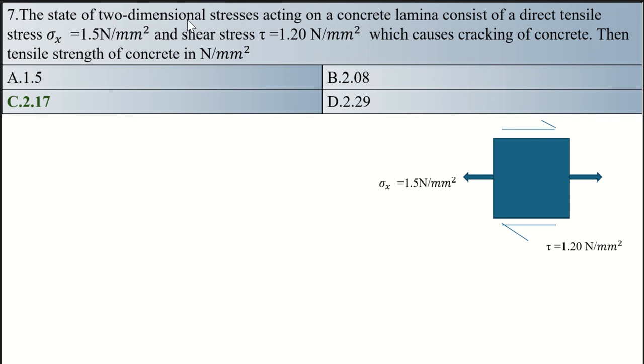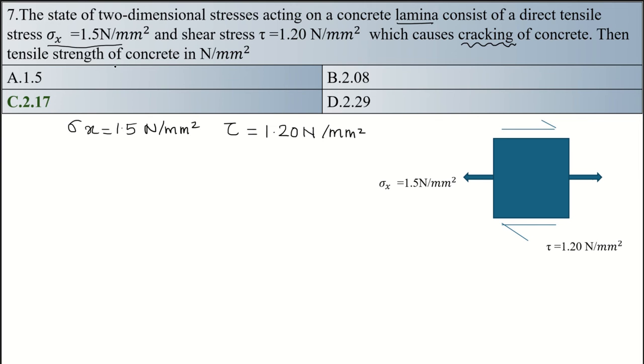The state of two-dimensional stresses acting on a concrete lamina consists of a direct tensile stress sigma x of 1.5 Newton per mm square and shear stress tau equal to 1.20 Newton per mm square, which causes cracking of concrete. These two-dimensional stresses acting on the lamina cause cracking of concrete.